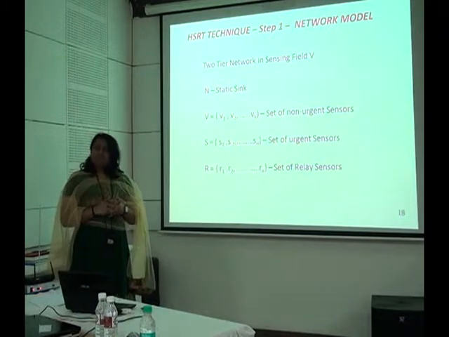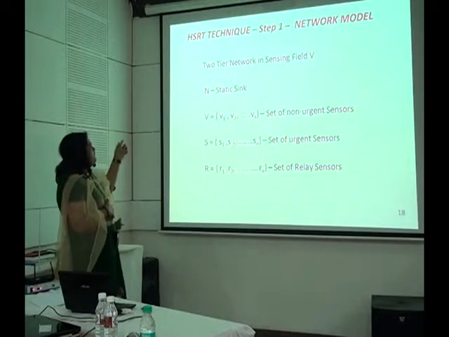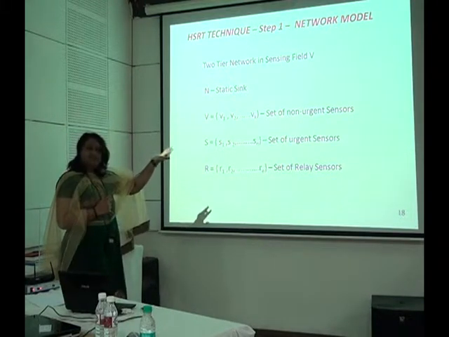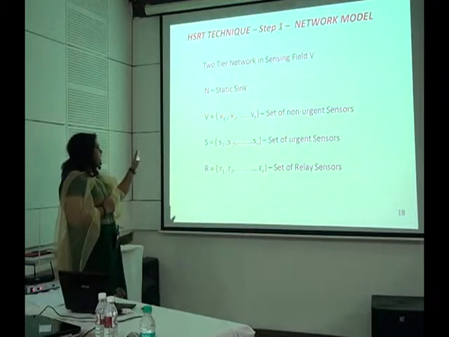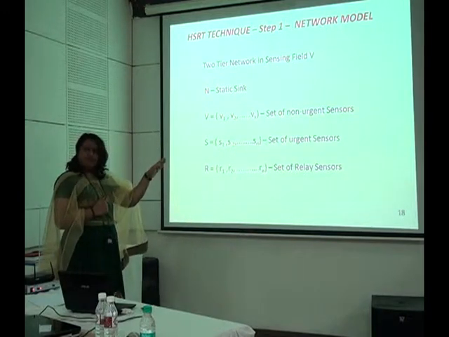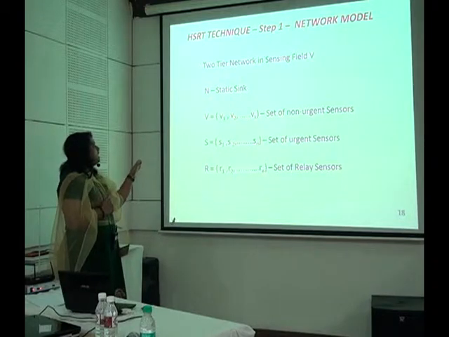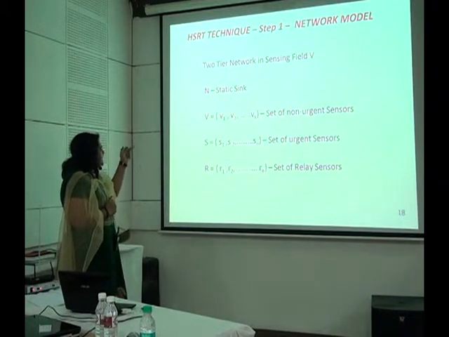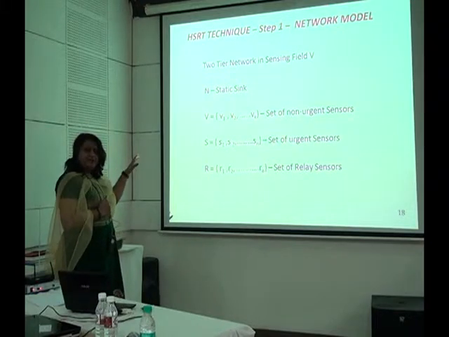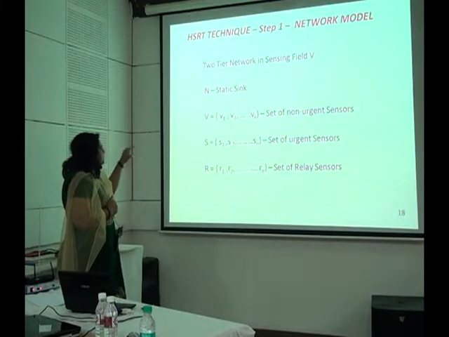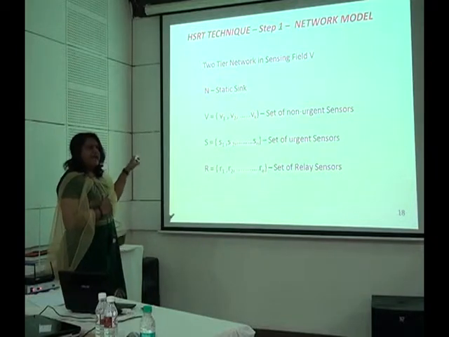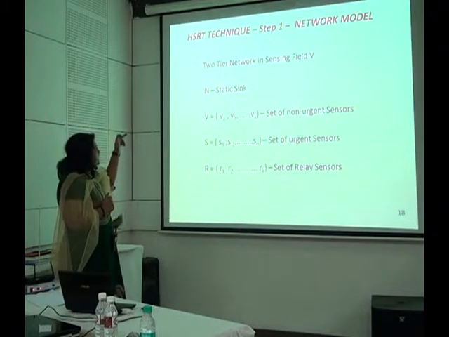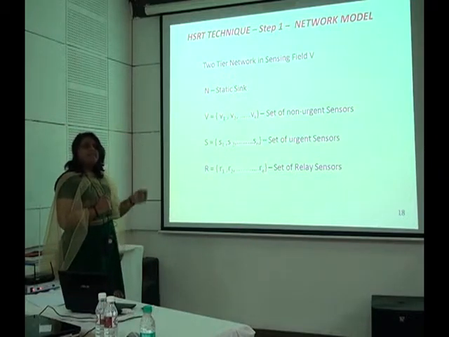Now, we have considered a two-tier network in a sensing field, where N is a static sink, V is equal to V1, V2, ..., Vk is a set of the non-urgent sensors, S is equal to S1, S2, ..., Sn is a set of the urgent sensors, R is equal to R1, R2, ..., Re is the set of the relay sensors. Now S and R are randomly deployed in the network such that S is densely deployed and R is sparsely deployed, and data is collected by the joint cooperation of S and R. Now R is connected to N in the higher tier network, otherwise it is unconnected.